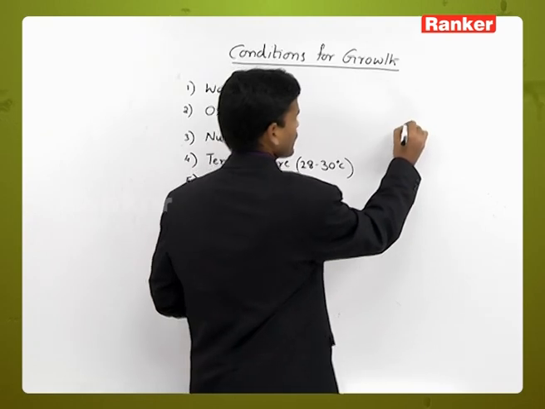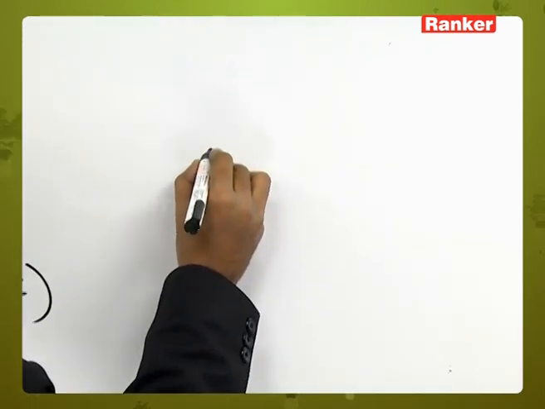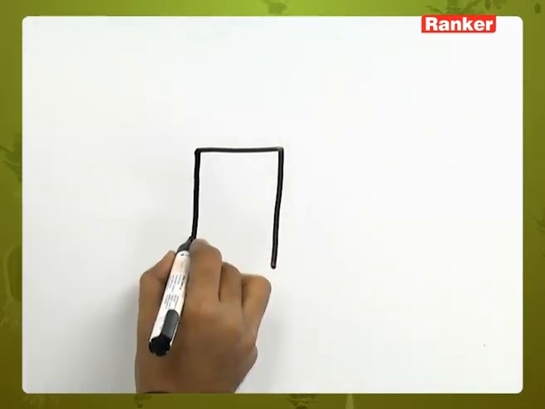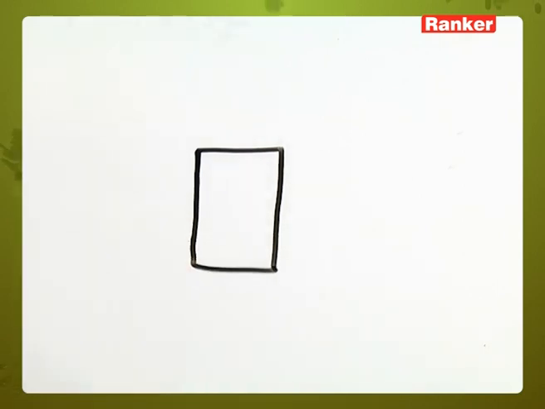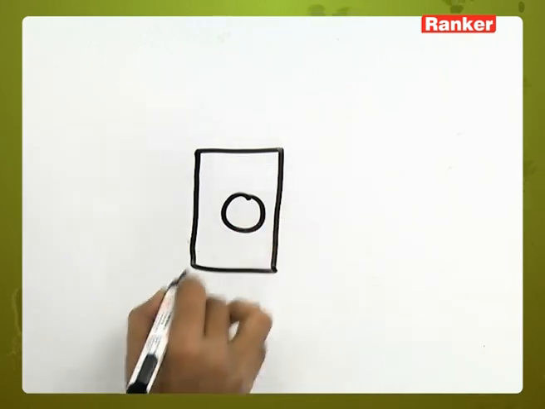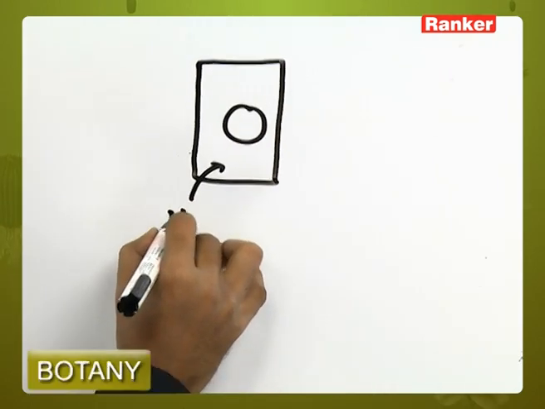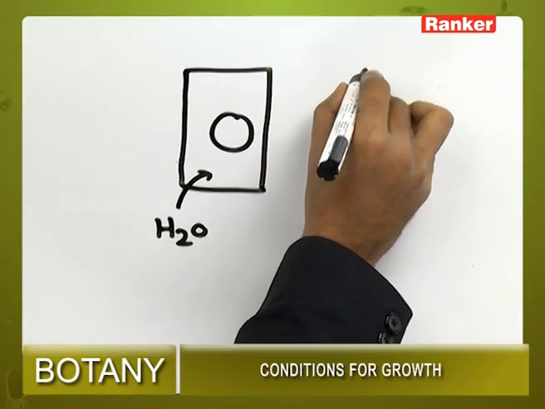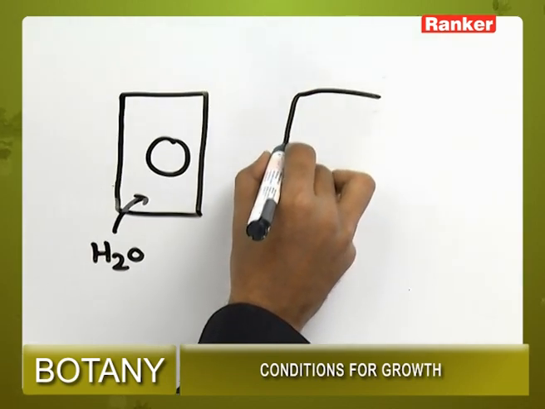Here, this cell, when the water enters, it swells.